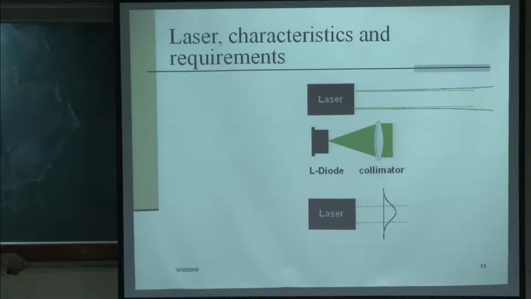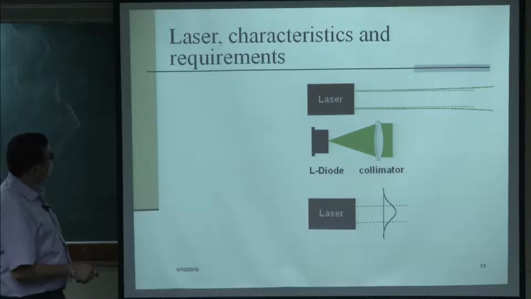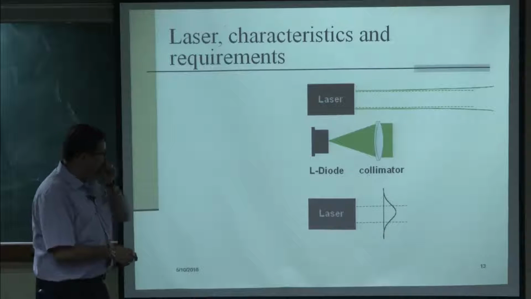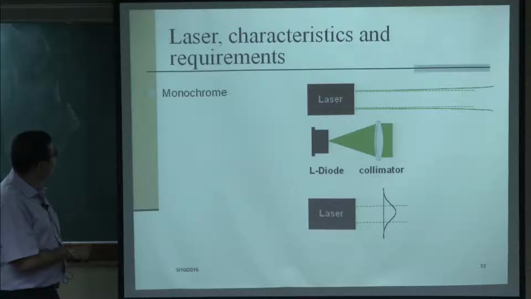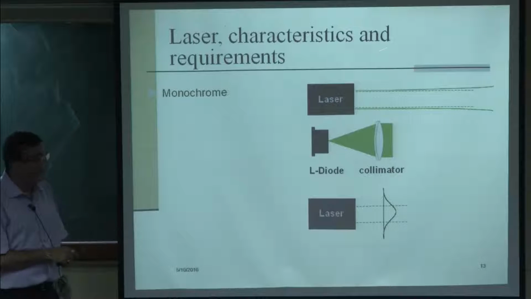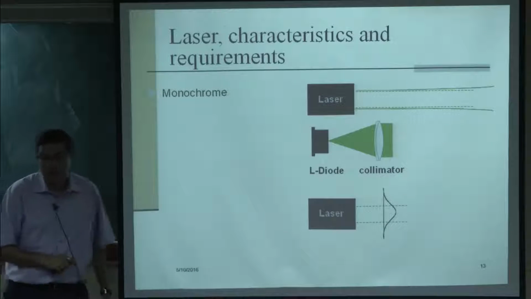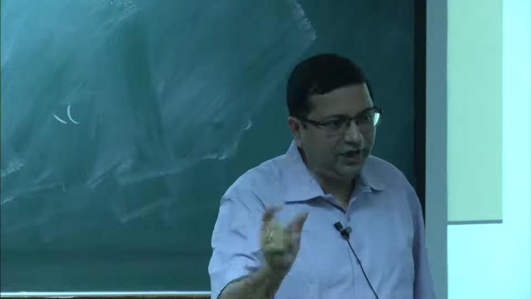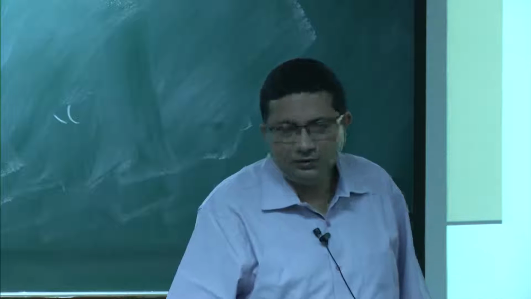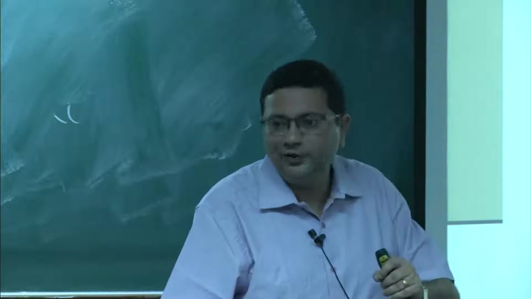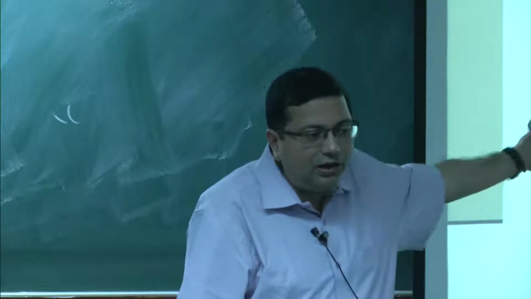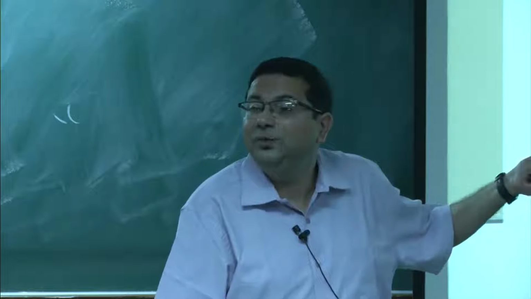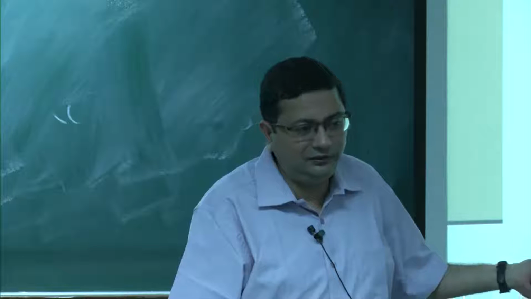Now, first let us look at the laser. We will talk about the characteristics and requirements. First of all, why do we need to use a laser? Because it is monochromatic. We need to know this lambda, which is one of the parameters in the beam spacing. If we do not have a single value of lambda then we cannot get a direct measurement of velocity, and that is why we need a laser, because it is monochromatic light and gives a single value of lambda.